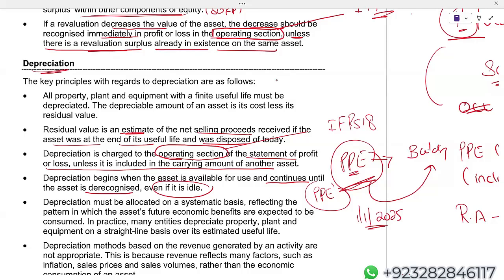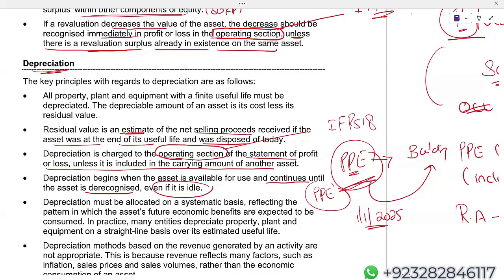But there's one problem. The problem is the workforce required for using this property, plant and equipment. We have to give them training. Before the training, they cannot use it. And the workforce will be ready after 6 months. Even though the workforce will be ready after 6 months, you have to depreciate from the day the property, plant and equipment was available for use.